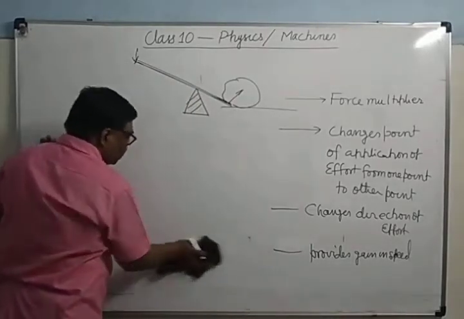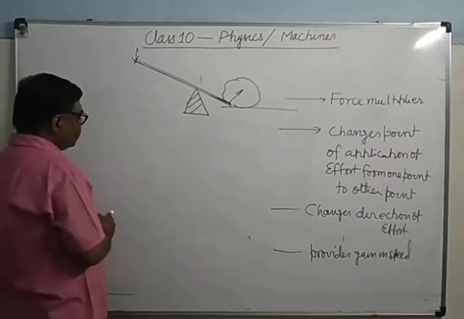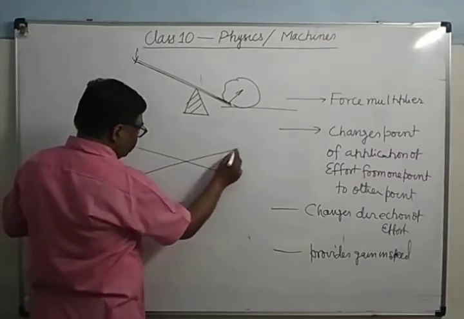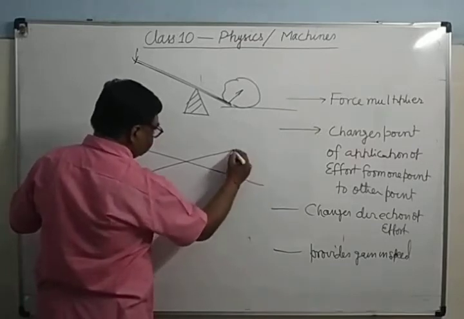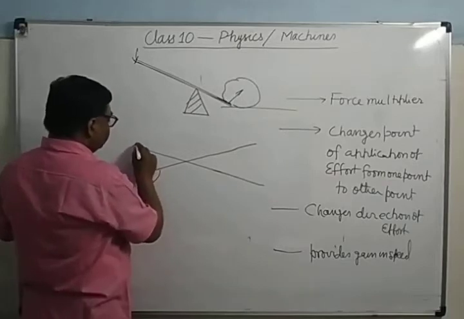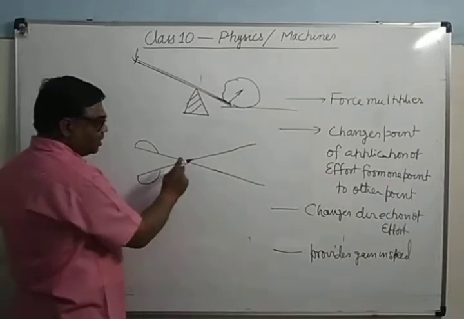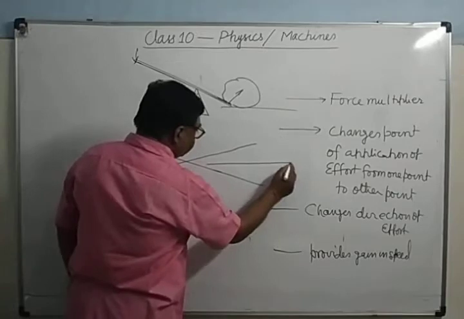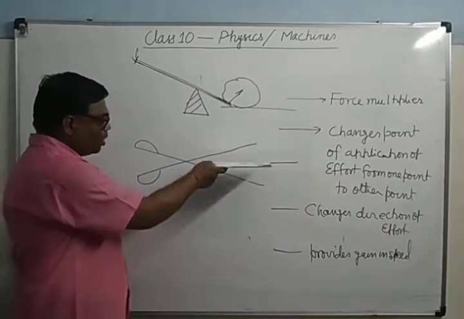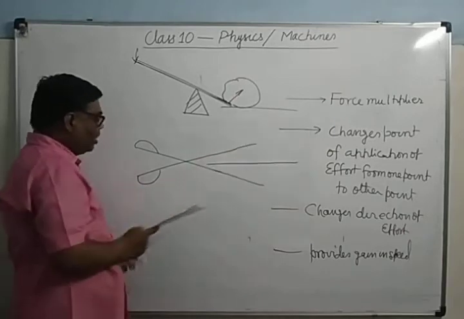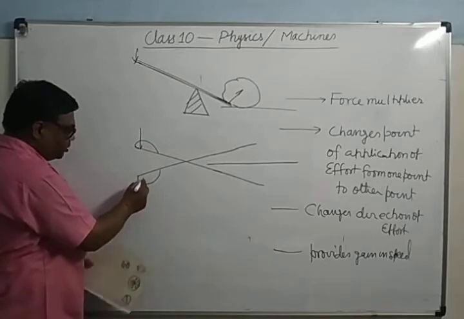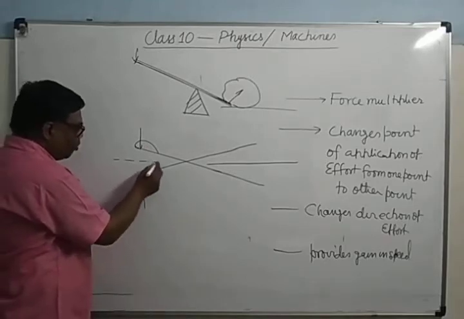So you can see here this is a pair of scissors. These are the handles and these are the blades. The paper which you want to cut will be placed here. Force will be applied here. Effort is applied here.